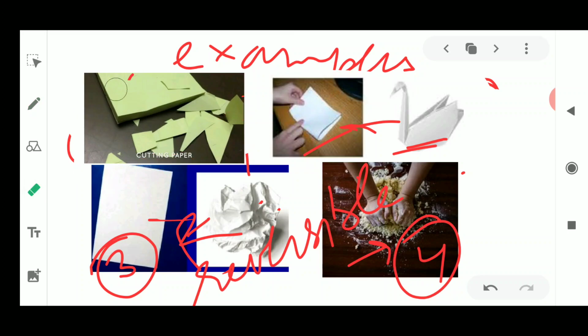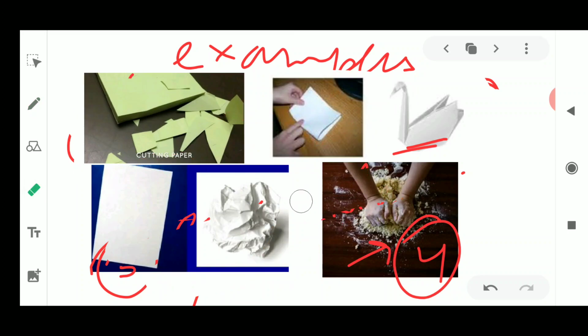Now next is the kneading of flour. Is this a physical change? Yes, it is a physical change, but it is an irreversible change. Why irreversible? After kneading flour and rolling a chapati, can it be brought back into the dry form? No, it cannot be brought back into the dry form. This is also a physical change, because only the powder has been converted into the needed dough form.